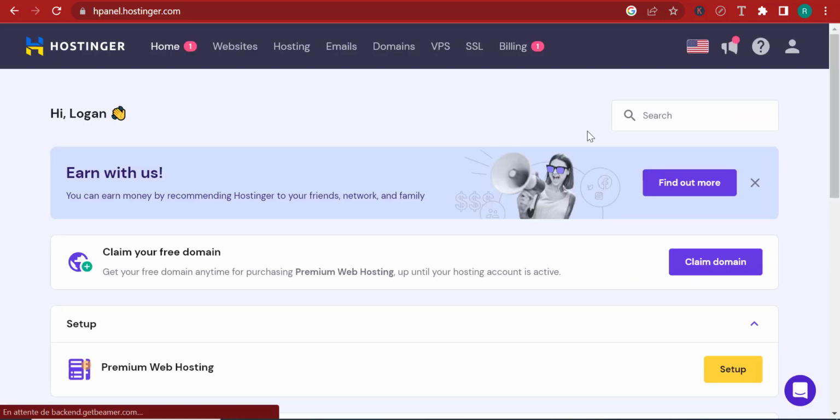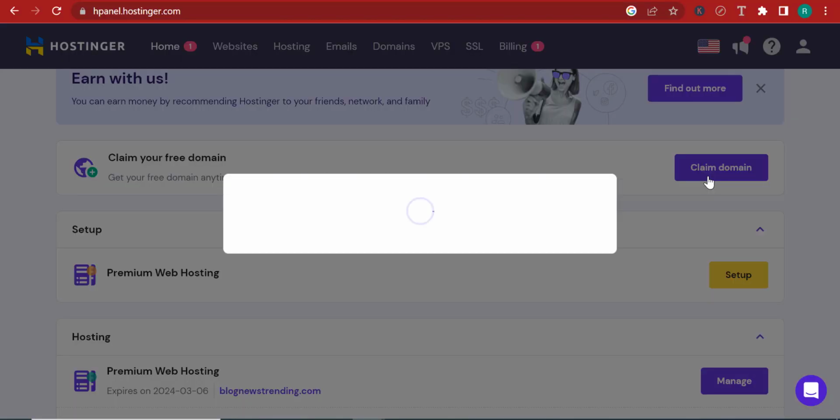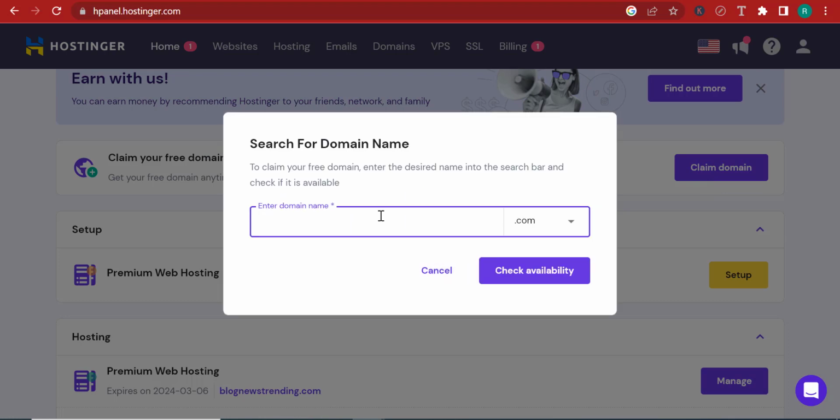Right, so immediately after you get the hosting plan, you'll be taken to the Hostinger H panel. It is called H panel because it's Hostinger panel. Now, normally other hosting providers have what are called C panels. But the beautiful part about Hostinger is that they have developed their own panel, and they've called it H panel. So over here, I can claim my free domain by clicking here, claim free domain. And I can come in here and choose the domain.